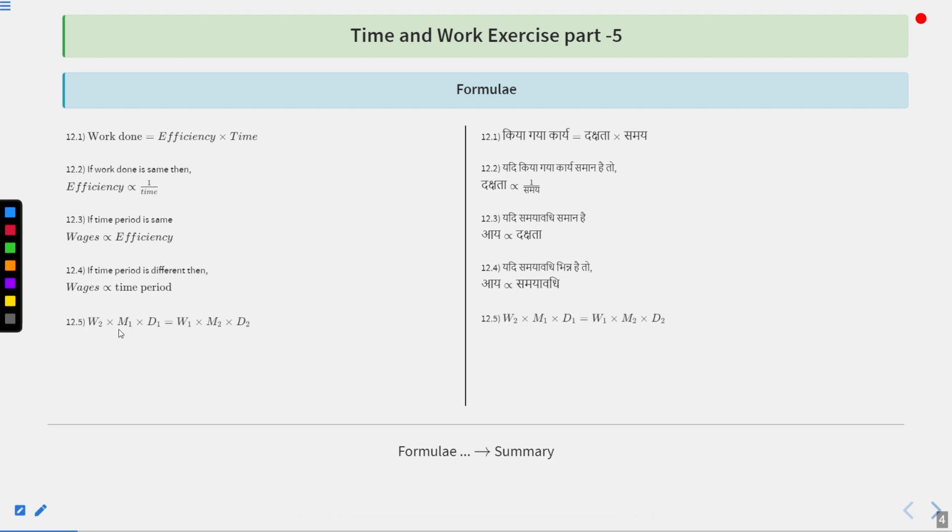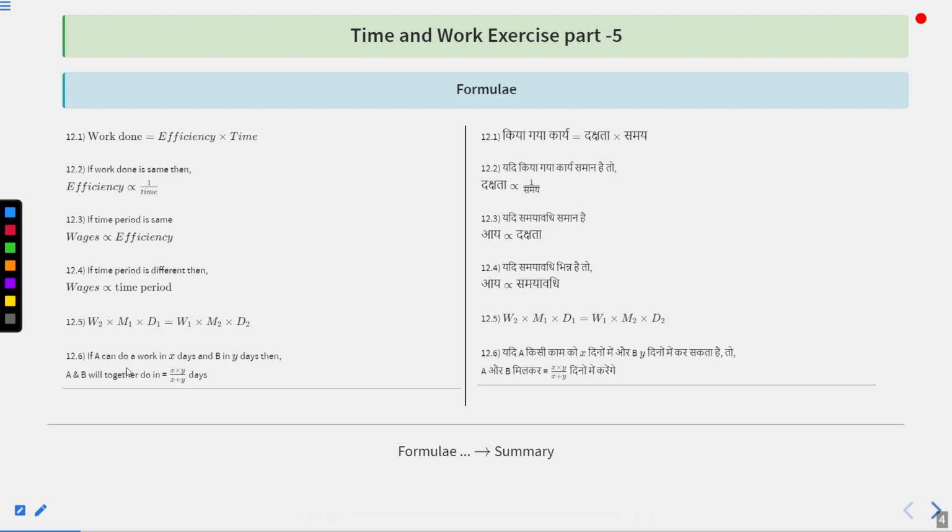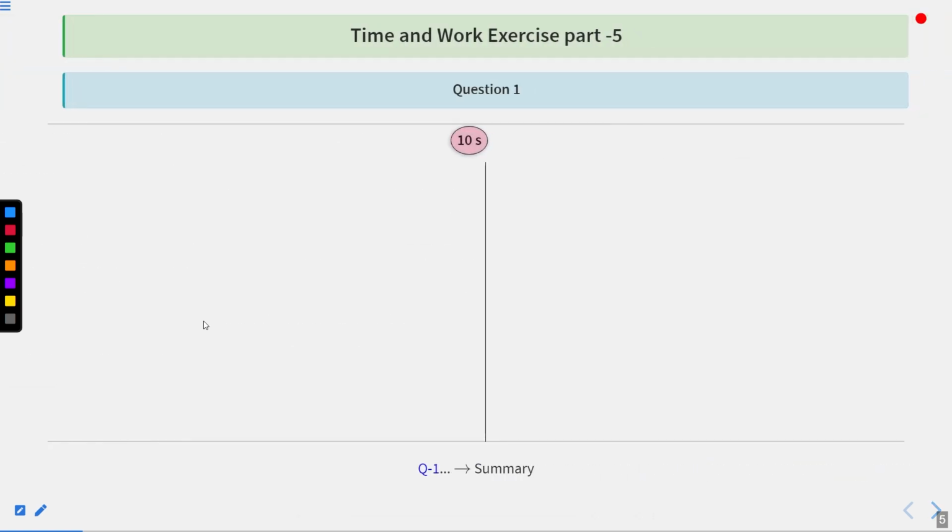And then we have the formula of W, M and D, that is W2 M1 D1 equal to W1 M2 D2, where W is the amount of work, M is the number of men or persons working, D is the number of days or the time taken. Then, if A can do a work in X days and B in Y days, then A and B will together do the work in X into Y upon X plus Y days. So these are the formulas which we are going to use while solving the questions. Moving on to the questions.